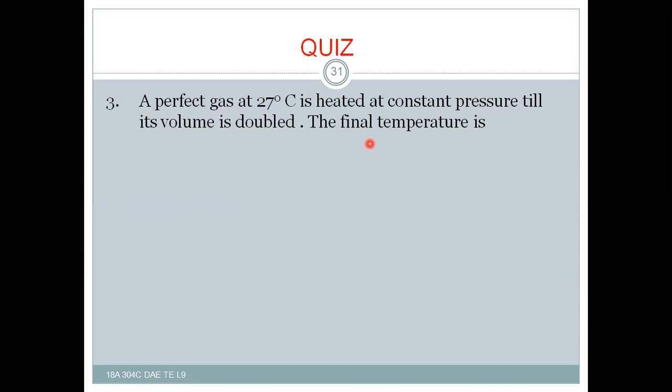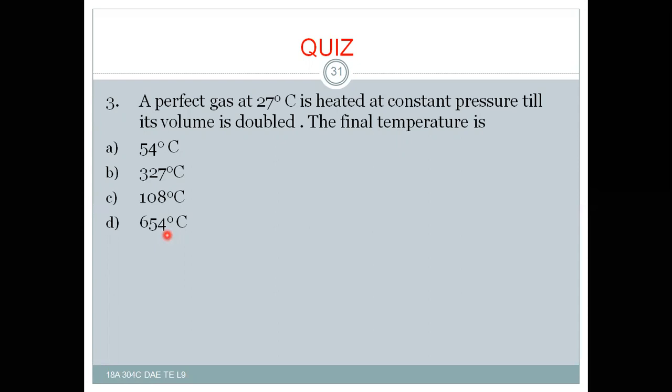So T2 is equal to 2 times T1. The options are 54 degrees Celsius, 327 degrees Celsius, 108 degrees Celsius, and 654 degrees Celsius. Which is the right answer?